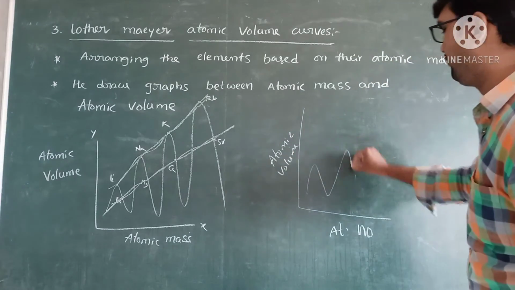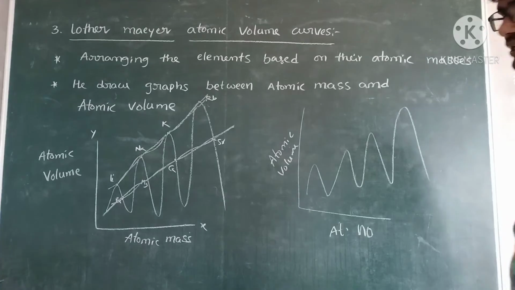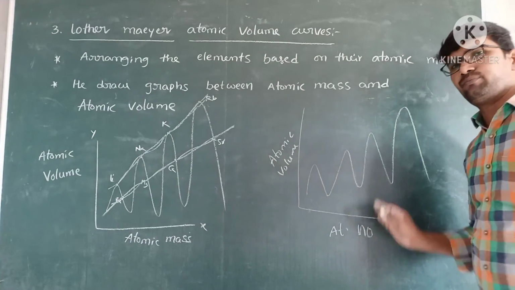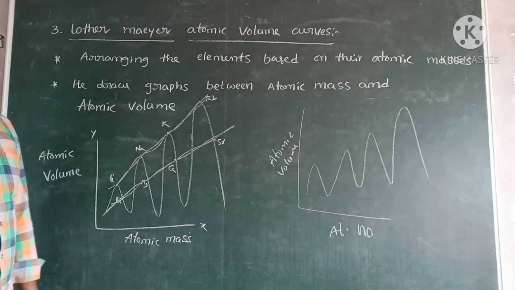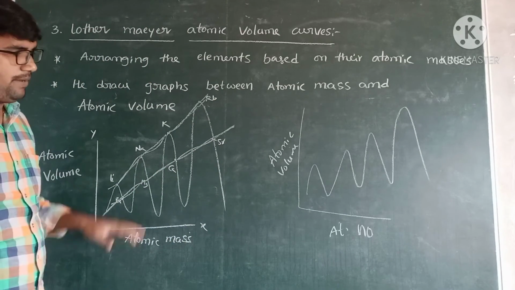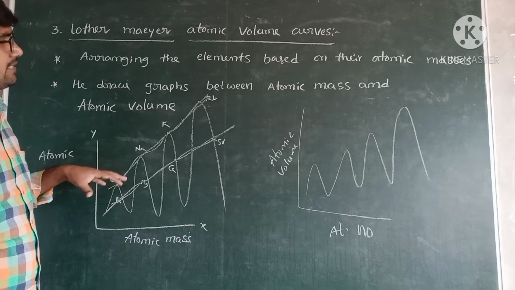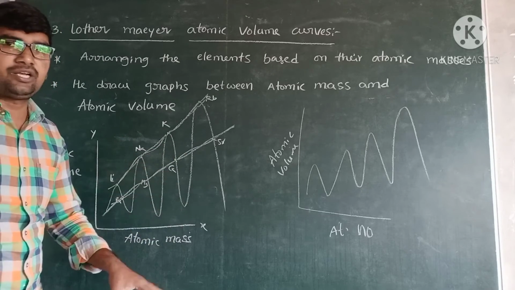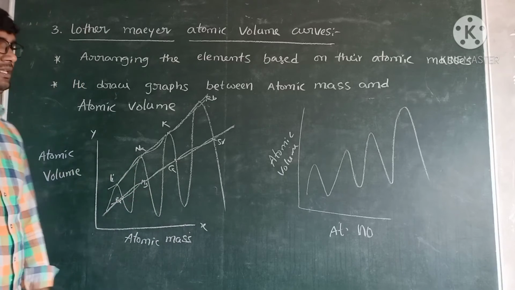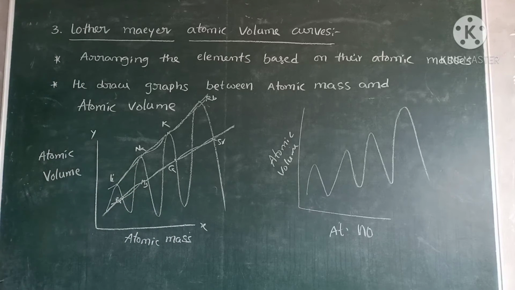The same type of graphs were observed. It means both explain the same nature or same properties of the elements. But these curves are not useful because the problem is that they are difficult to remember. That's why this also failed.